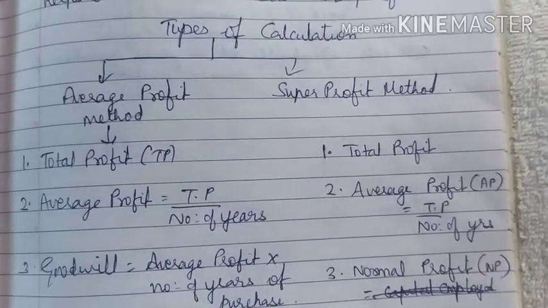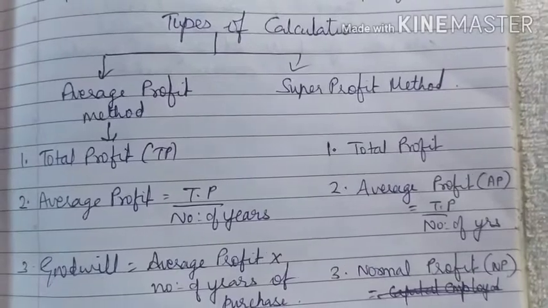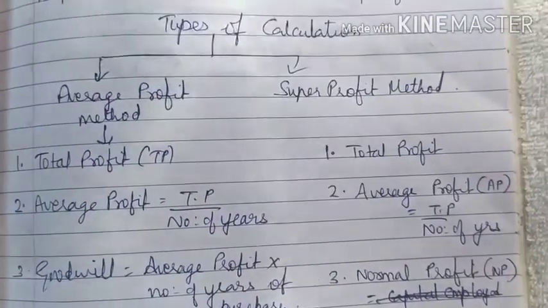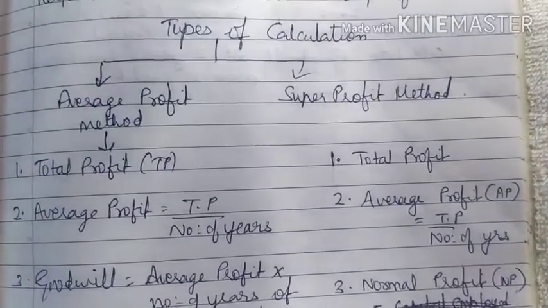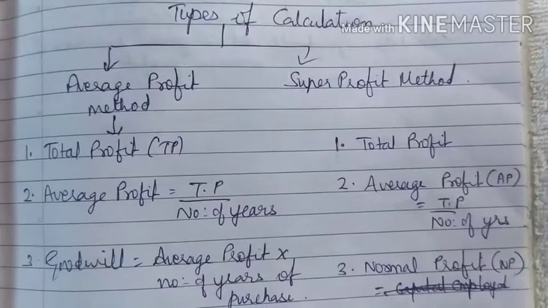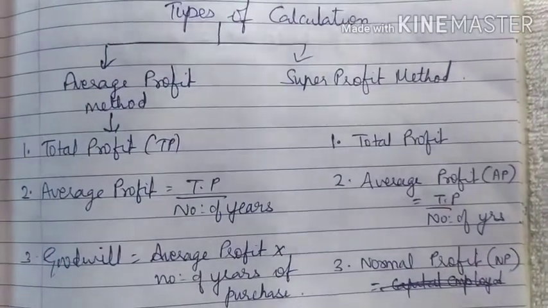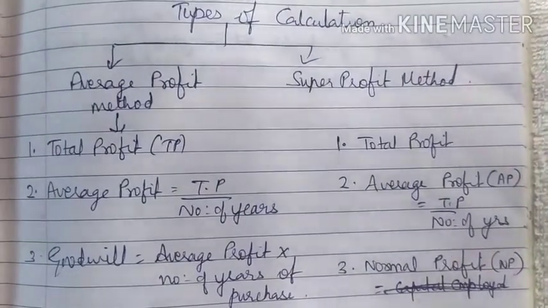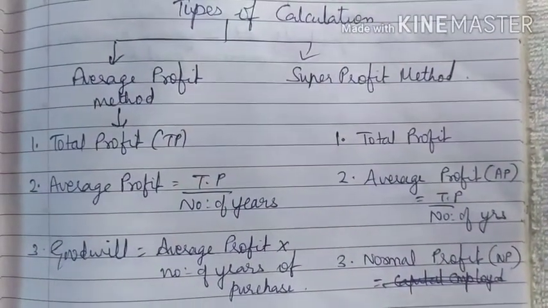The first one is the average profit method, and the second one is the super profit method.